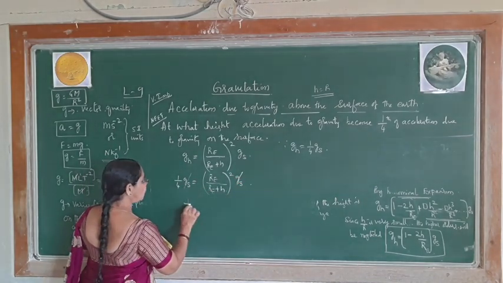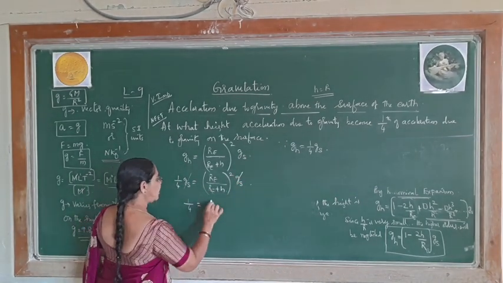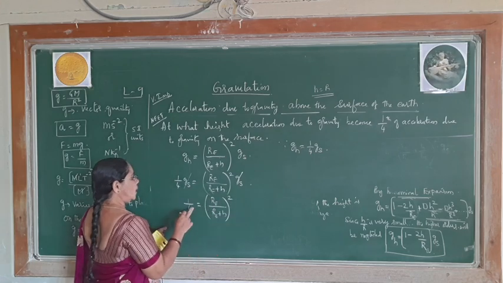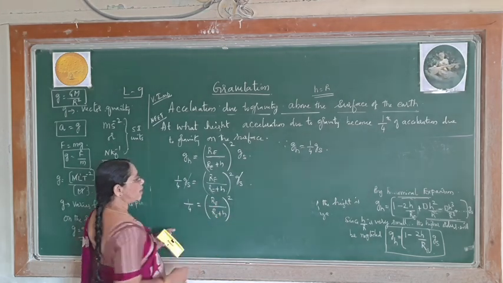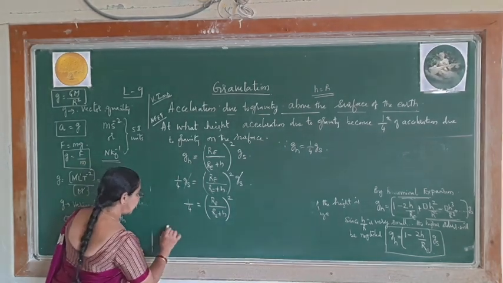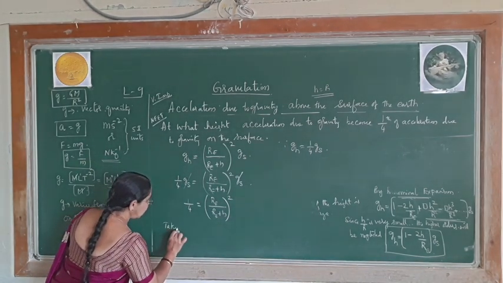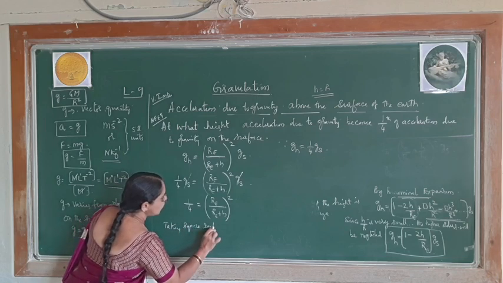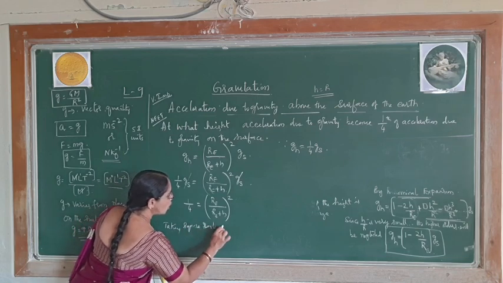Therefore you get 1/4 equal to RE divided by RE plus h whole square. Now here 1/4, this square we have. I want to remove the square. So taking square roots on both the sides, I can remove this square on both sides.